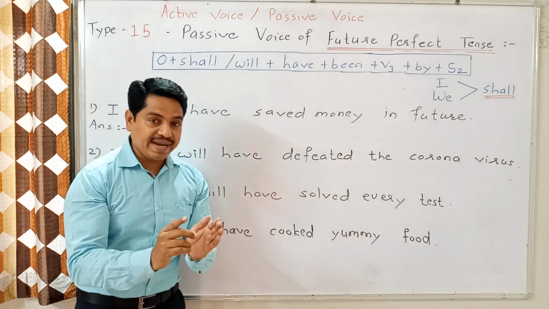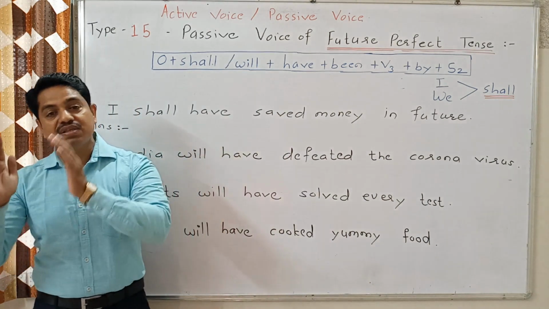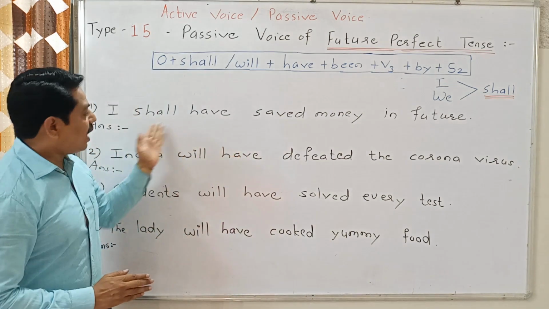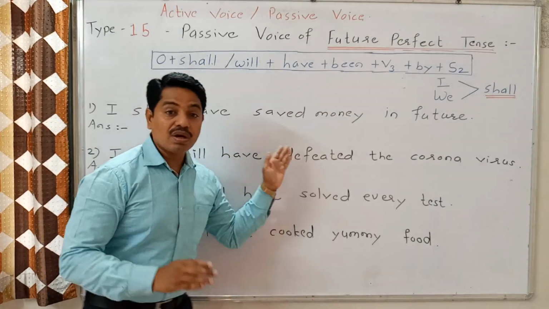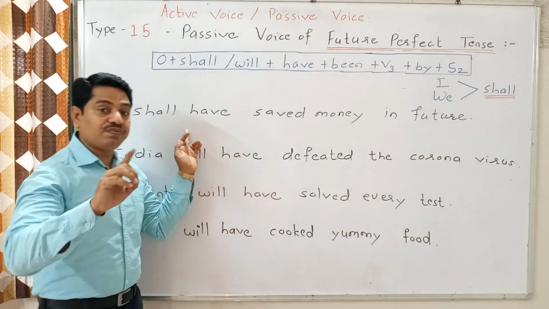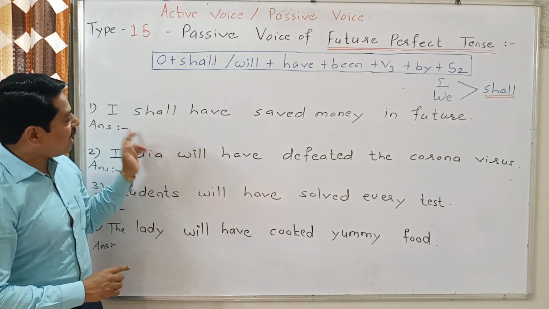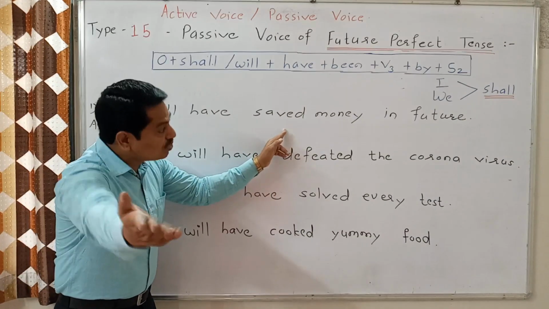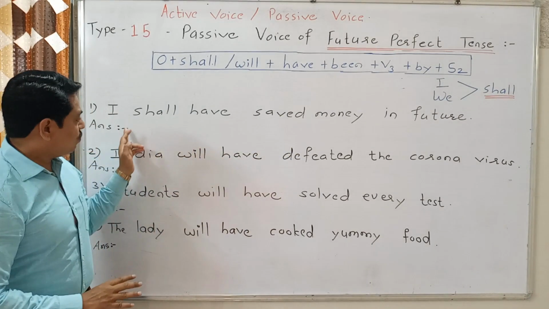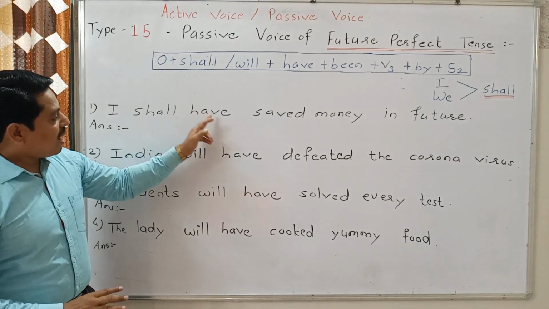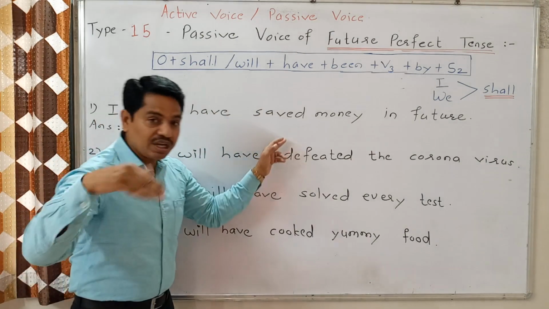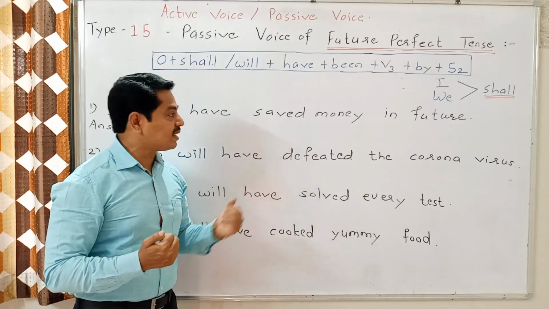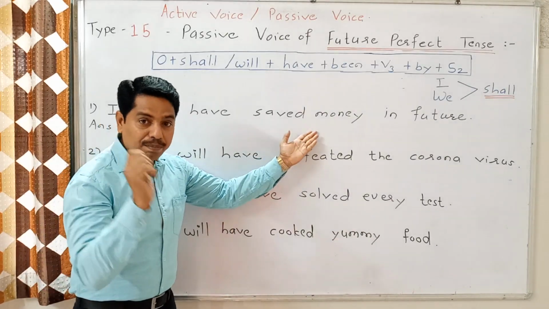The answer we get is the object. So here, I shall have saved money in future. We ask the question with what: What shall I have saved in future? We get the answer, and that answer is money.